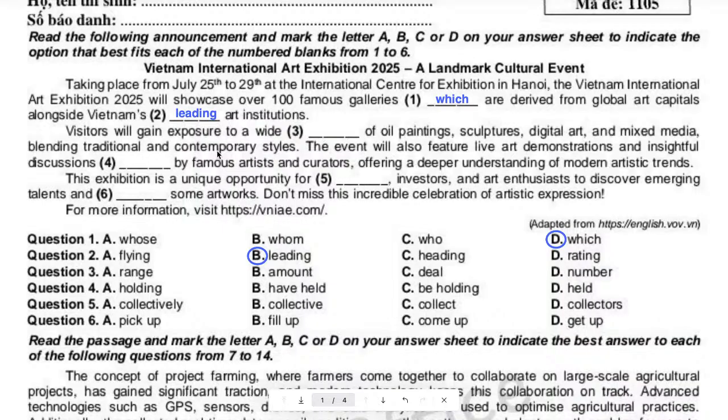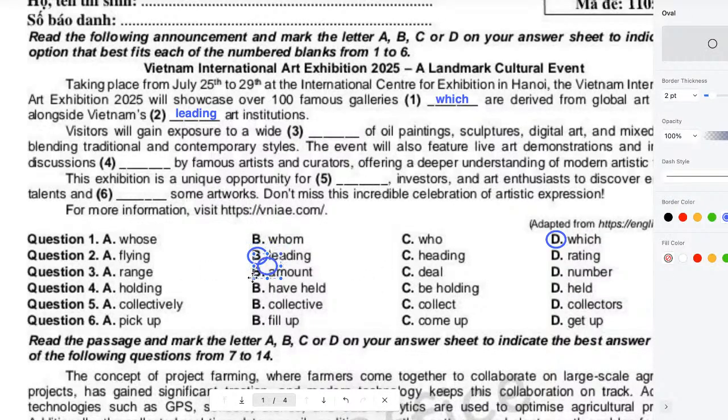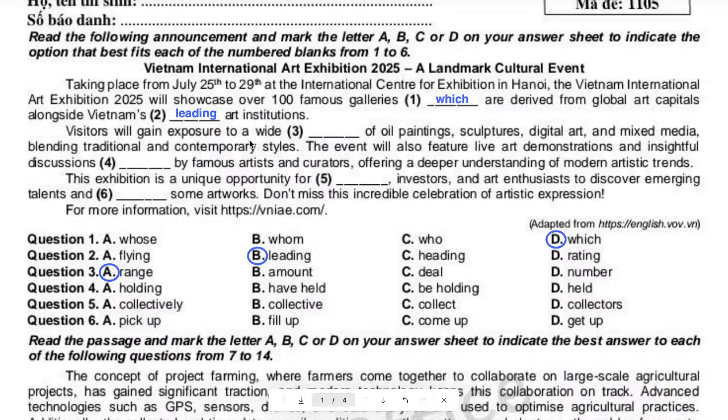Got it? And also, the answer here is also very common. They go together all the time. What is the answer for number 3? A, range, right? So you can see, a wide range of something, they go together, right?